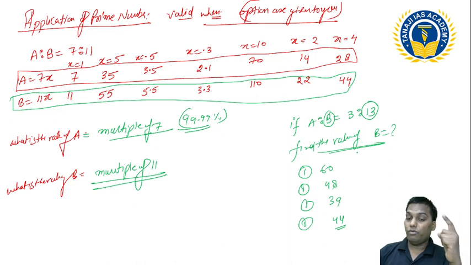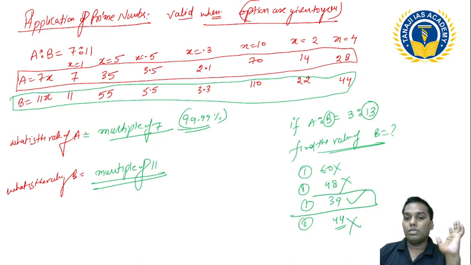It should always be a multiple of 13. This is not a multiple of 13, this is not a multiple of 13, this can be a multiple of 13, and this is not a multiple of 13. It means this is my answer.